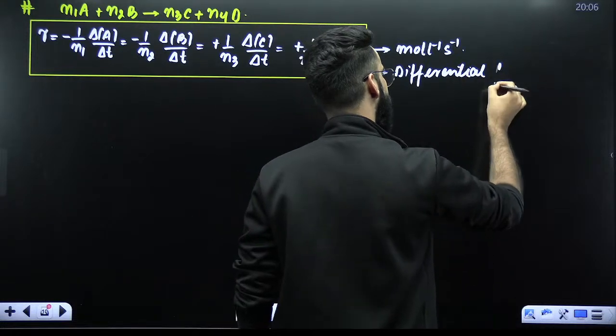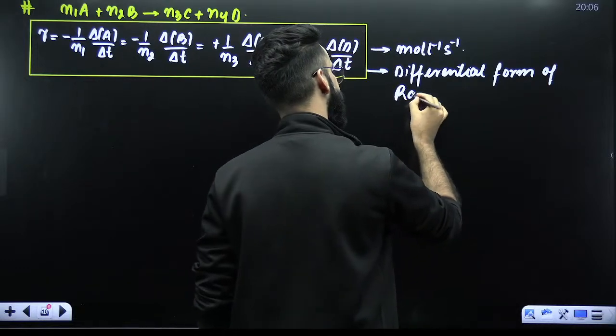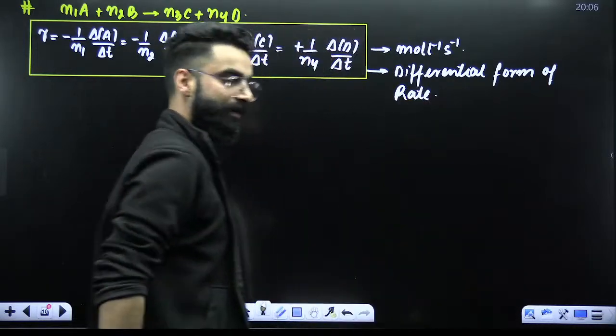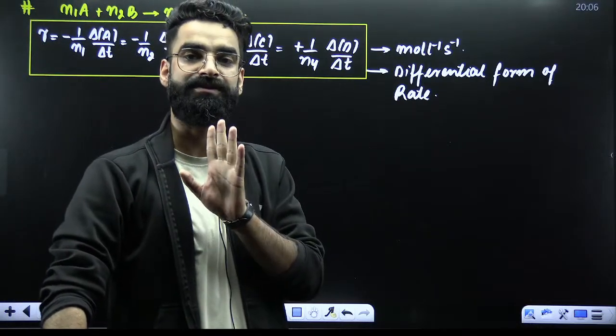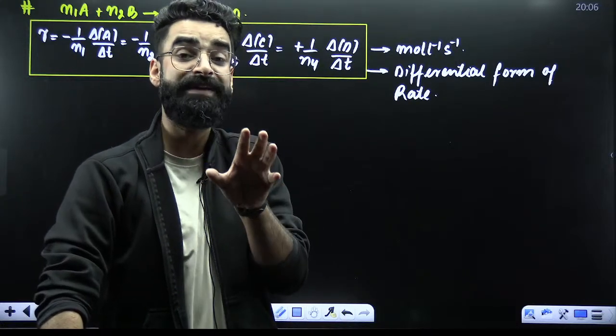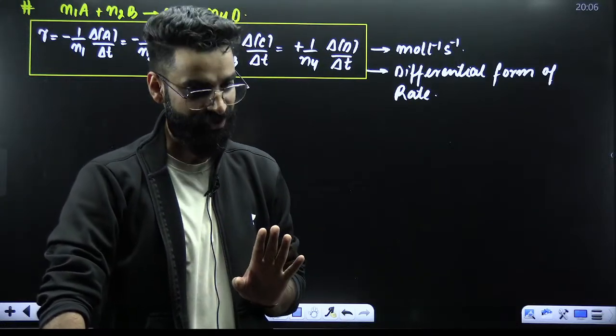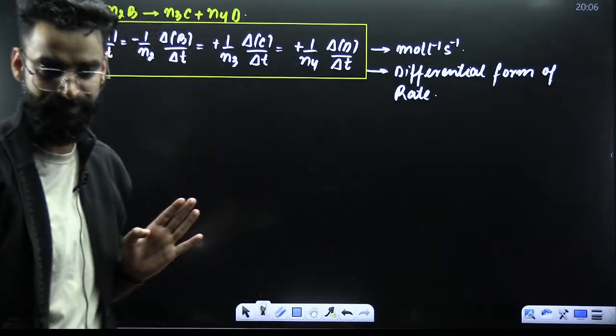And this particular equation over here, you call it the differential form of rate. Now, if I ask you what is the difference between rate of disappearance and rate of reaction, talk in terms of expression. When we write rate of disappearance of reactant, we do not divide with the stoichiometric coefficient. When we write rate of reaction, we divide with the stoichiometric coefficient.